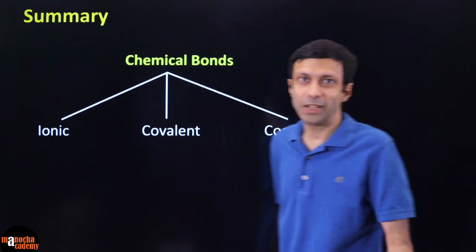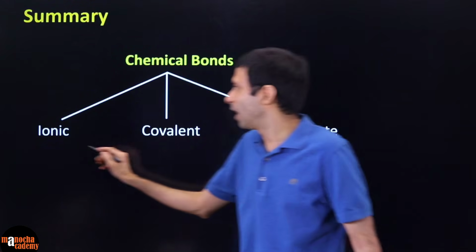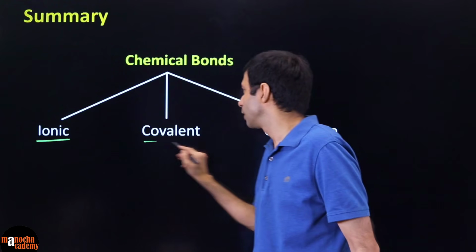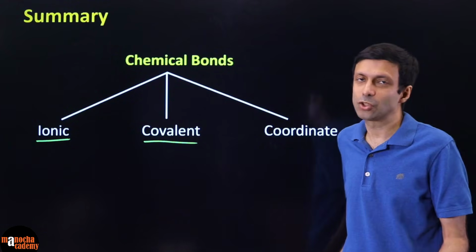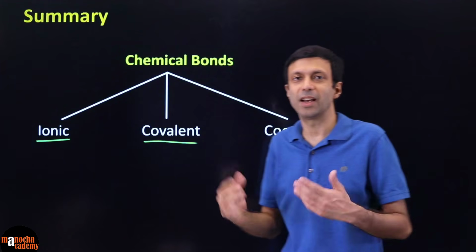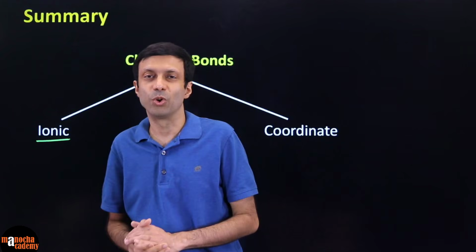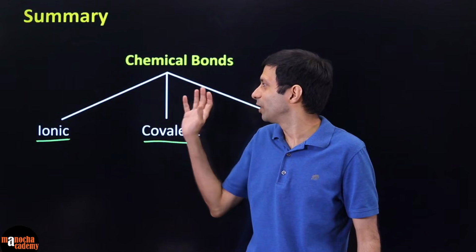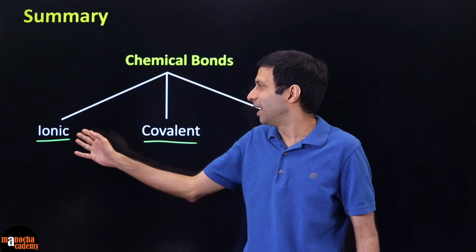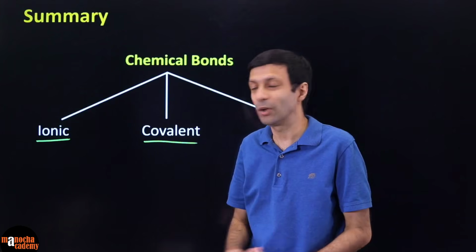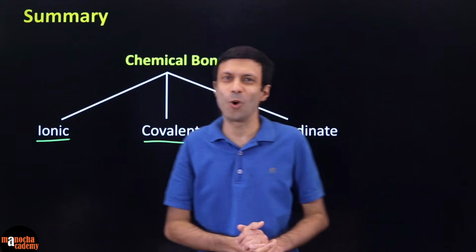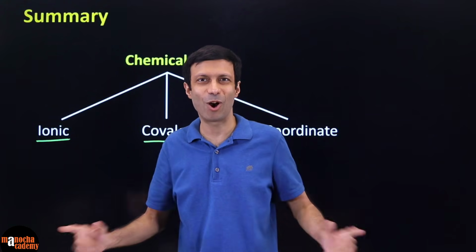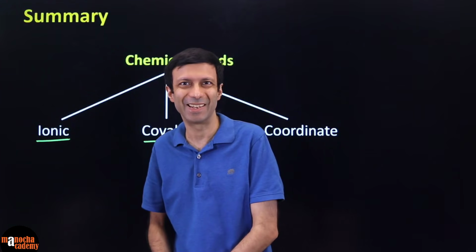So hope you guys enjoyed this class where we looked at ionic and covalent bonds. So these were the two important types. Coordinate is also there, but that's not in the scope of today's class. That will be done in a separate video. So we have learned about the different types of bonding, and ionic and covalent in particular. This is due to transfer of electrons. This is by sharing of electrons. So hope you guys are now the James Bond of chemical bonding.